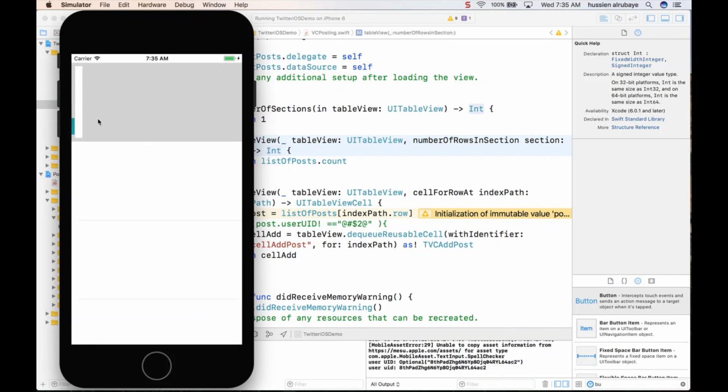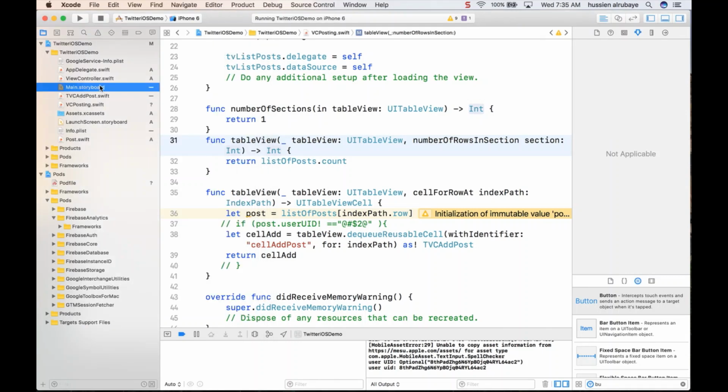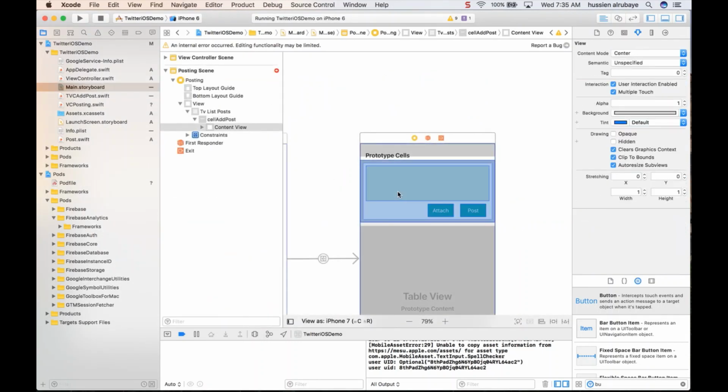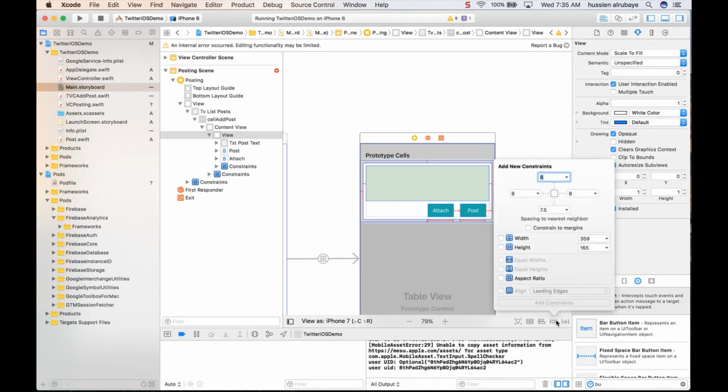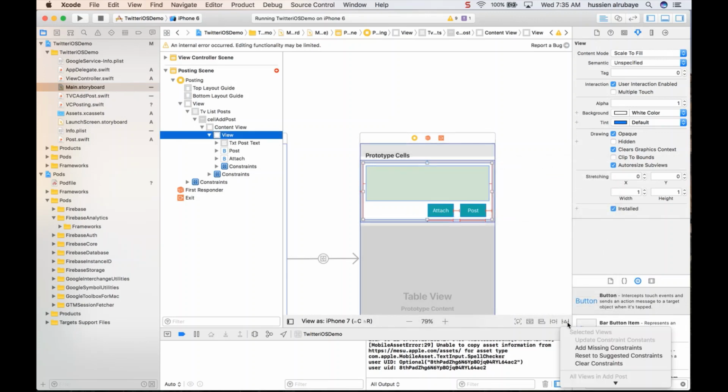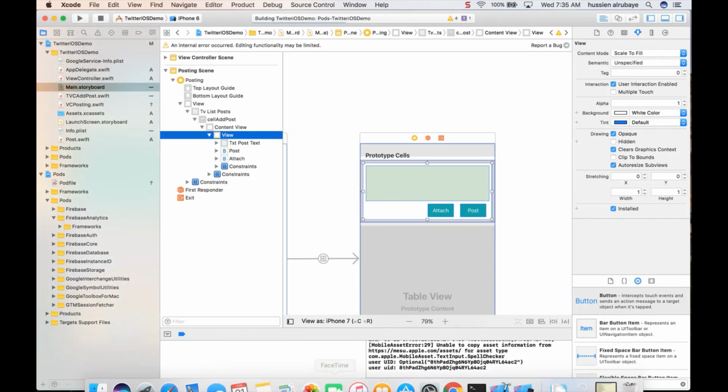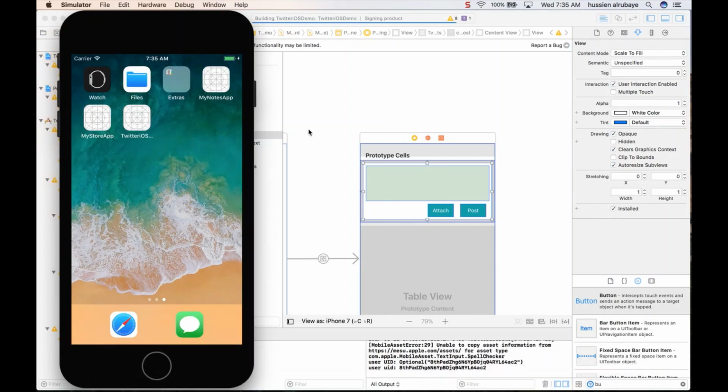So yes, he showed me that ticket, but I still have some problem in the layout design, so we'll fix it soon. So what I have here, I have this one, and have some problems in the code. So if I just click here and say, hey, add missing constraint, will he fix it for me? So hopefully he will fix this UI for me.